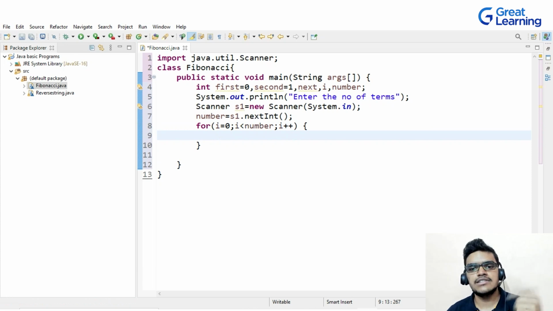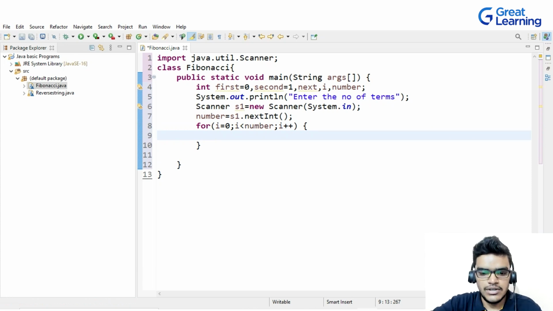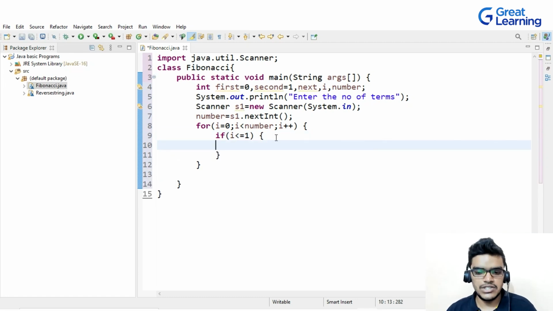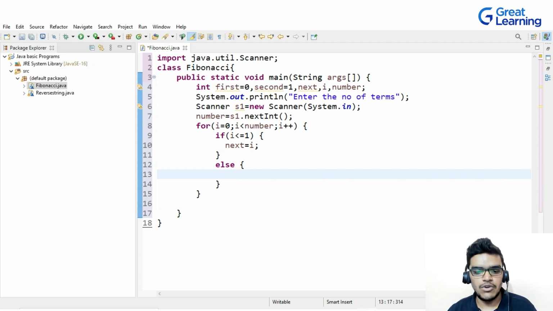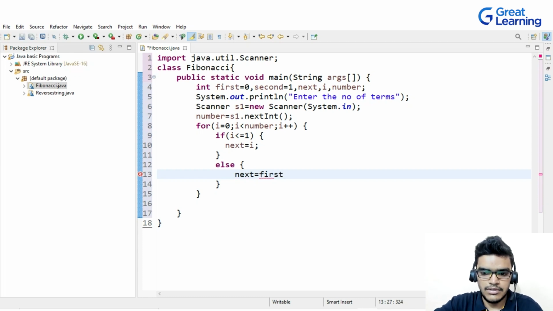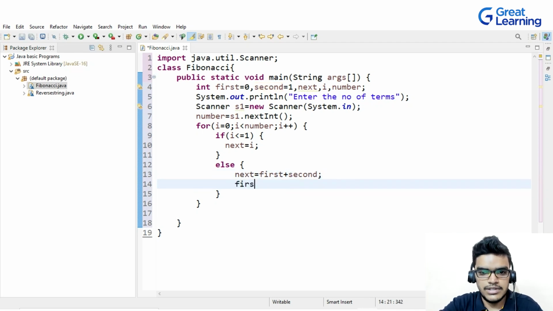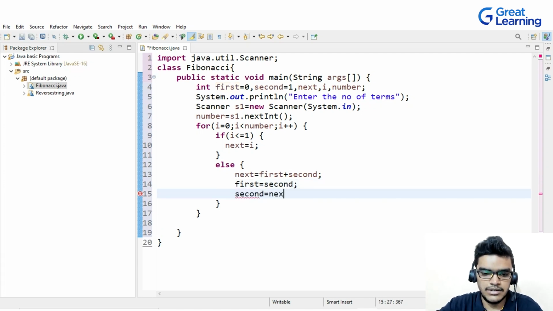And inside this loop, again the same logic that I've told you, the if and else condition. So here I will give the condition if i is less than or equal to 1, then inside this I will put next is equal to i. And if this condition is not satisfied, then I will write else. Inside else I will write the same logic, next is equal to first plus second, and then first is equal to second, and inside second the next value will be assigned. So this will be the condition for the else statement, right?